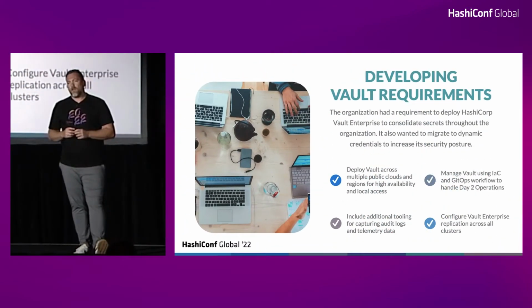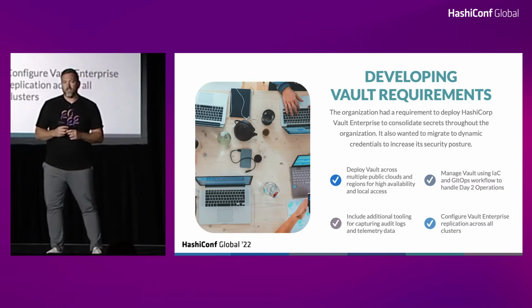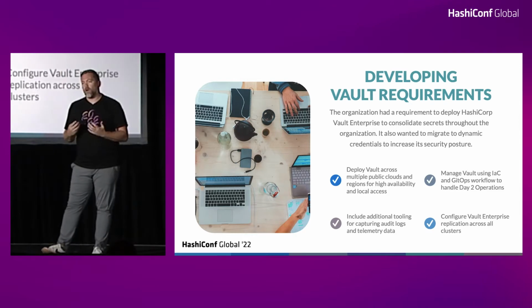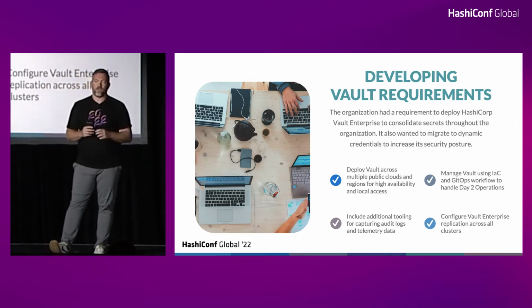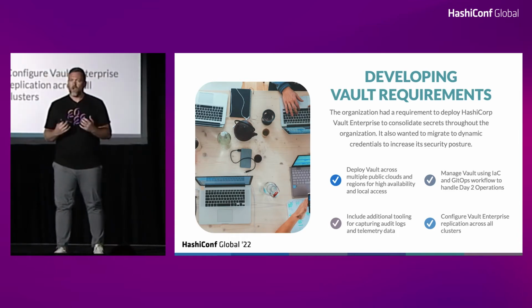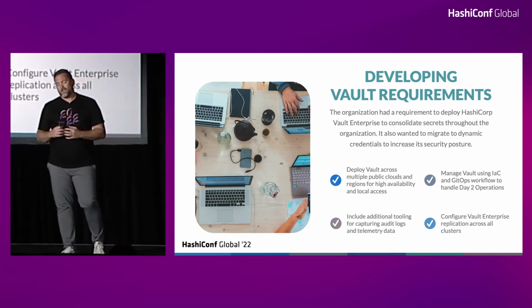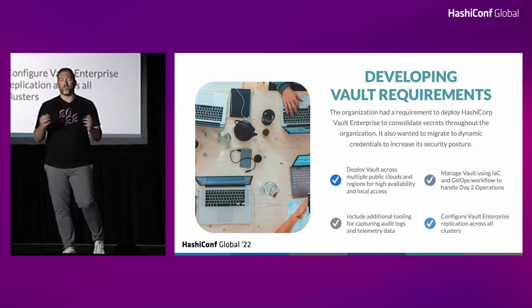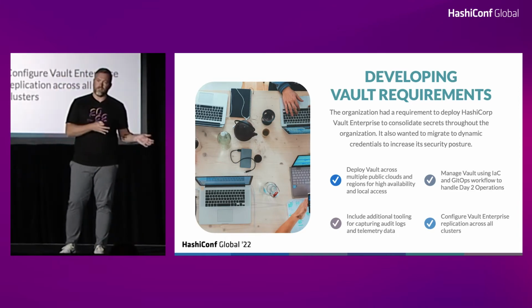All right, so anytime I do a Vault implementation, it's always critical to determine what the hard requirements are for this deployment, right? Every organization I've worked at, the requirements are slightly different. There's always a commonality in terms of we need to have high availability, we need replication because we have cross-cloud. Some organizations have active-passive set up, some have active-active, right? In Josh's case, we have active-active, right?